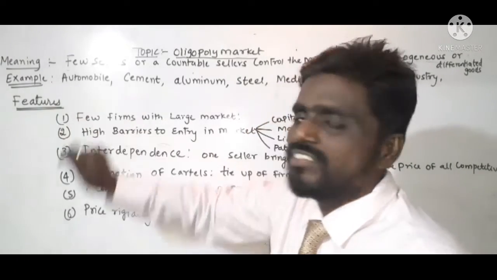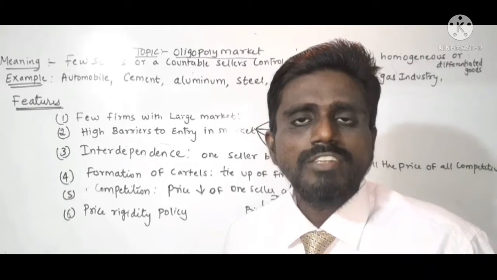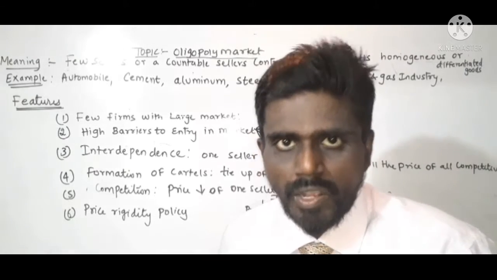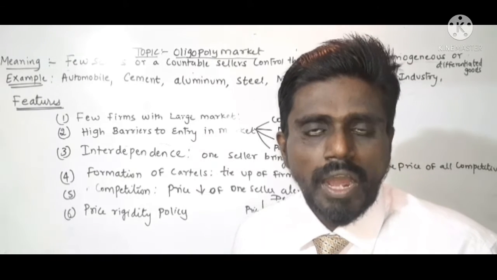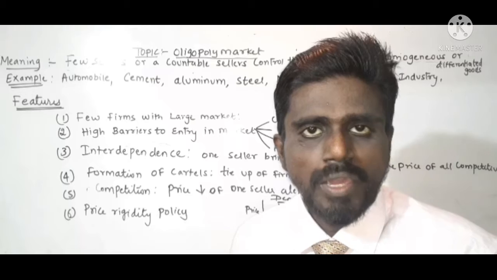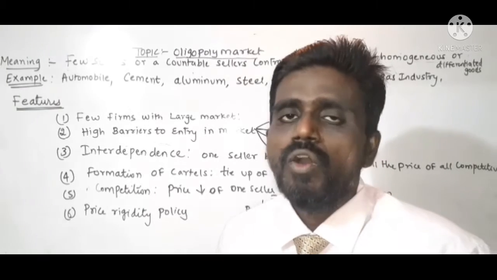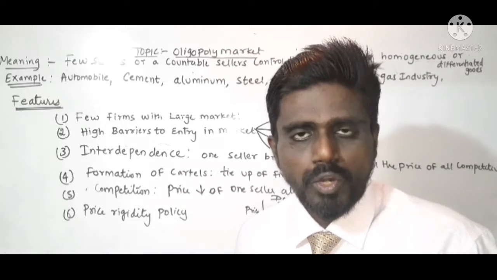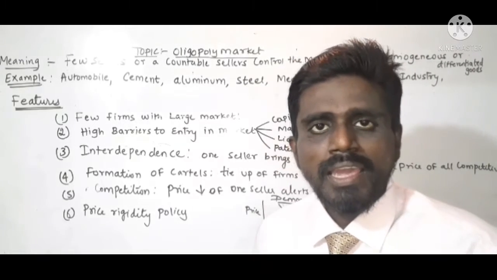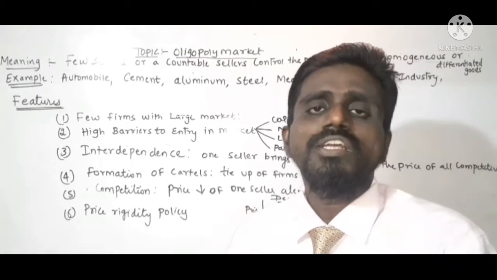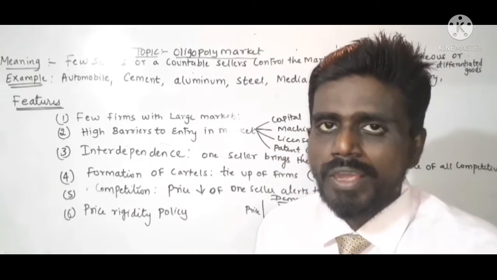Automobile industries. Automobile industries means what? Four-wheelers, two-wheelers and so on. There are various brands available in the automobile industries. Understood? It needs a huge amount of capital, sophisticated technologies, and improved machines have to be imported. So that is a great barrier for this oligopoly market, since it requires a high amount of capital plus improved technologies and sophisticated machinery has to be set up.